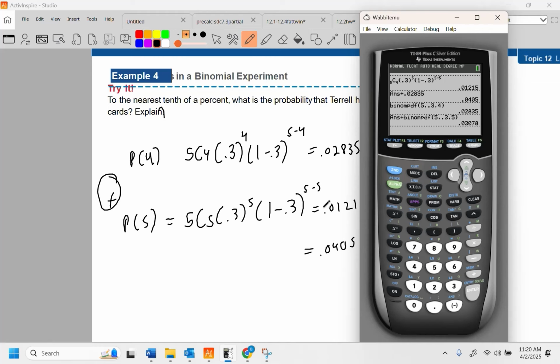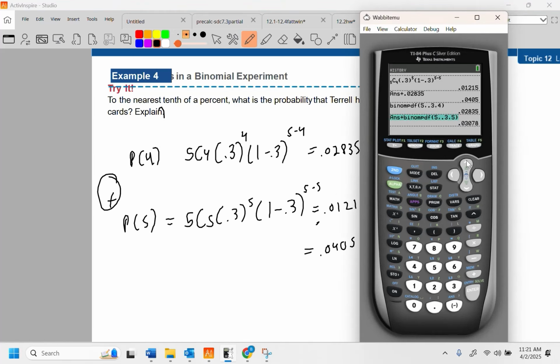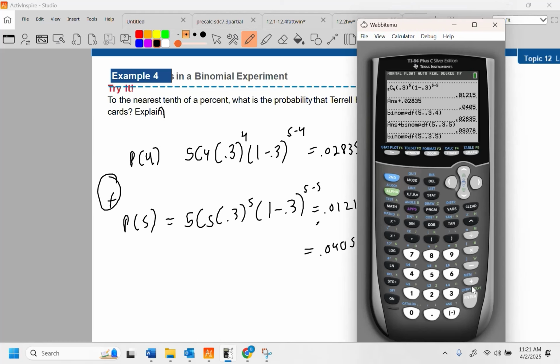Apparently I did something wrong here. Why don't those match? Okay, apparently when I push buttons over here, I got something wrong.